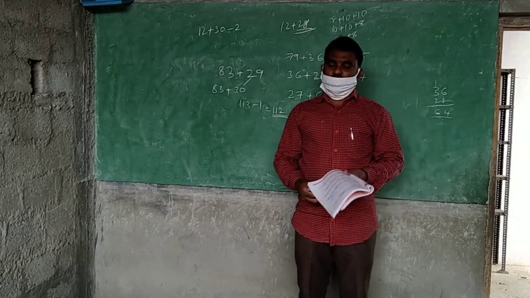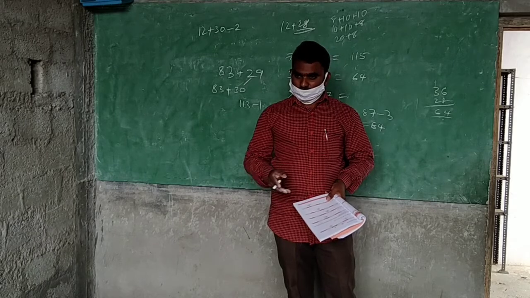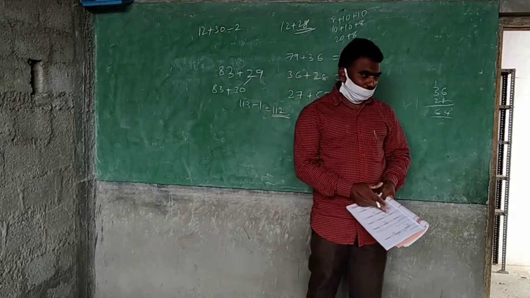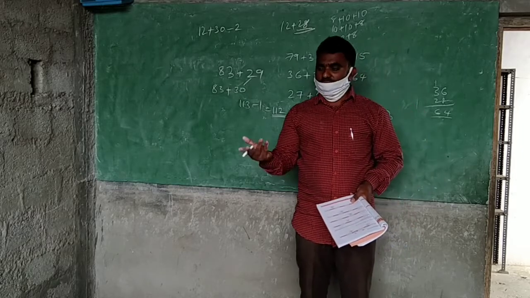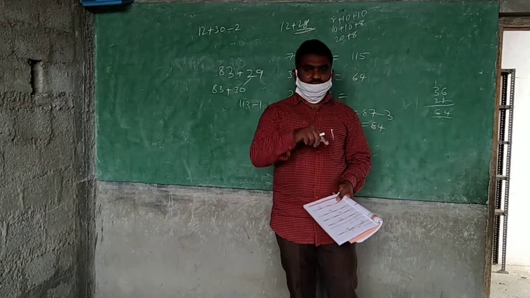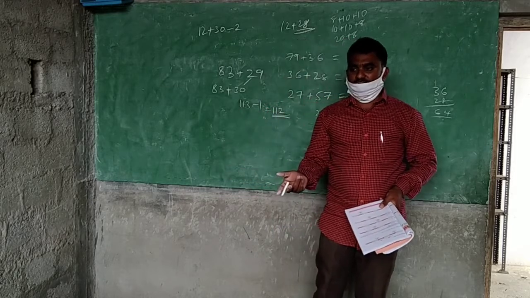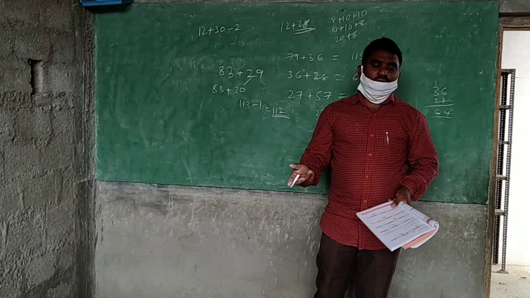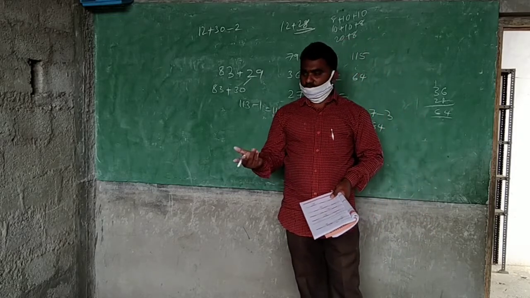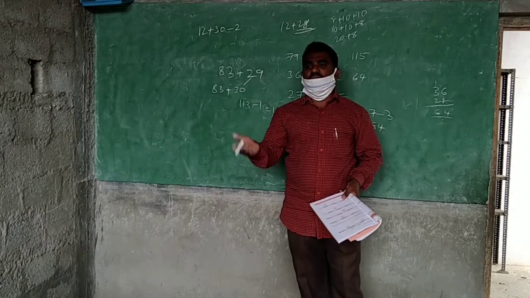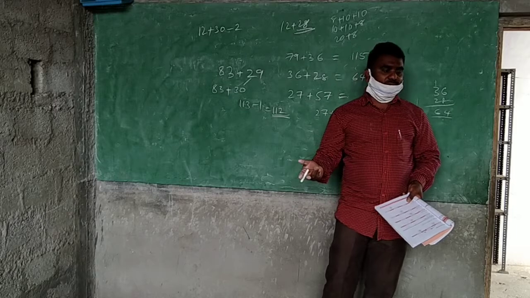25 and 23. How do you add? 25 is given here, and you have to add 23. How do you add 23? It is your wish. 20 and 3. You can do a 20 jump on the number line, then 3, and give the answer. Next, 41 and 23. How do you take? Same, your choice. Somebody will think 3 first and 20 next. You can add 3 first and 20 next. That is also your wish.